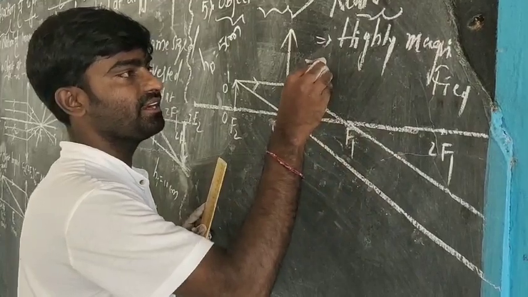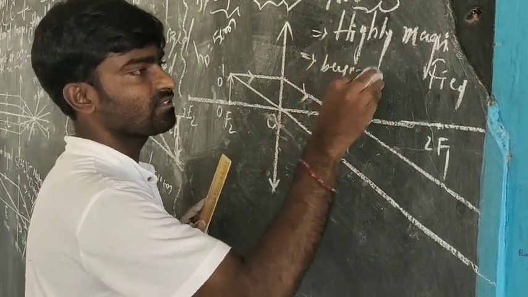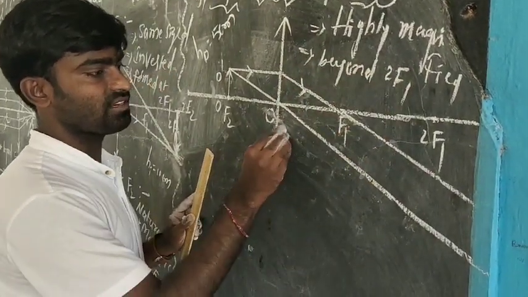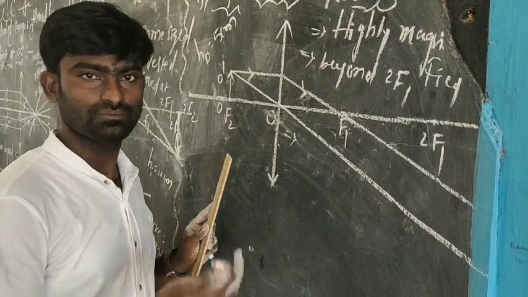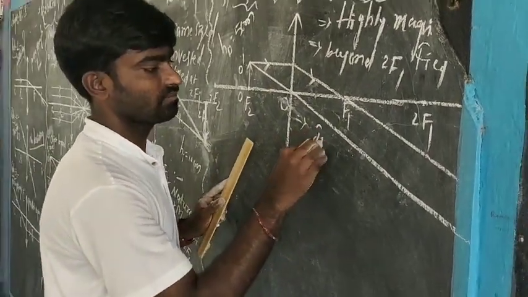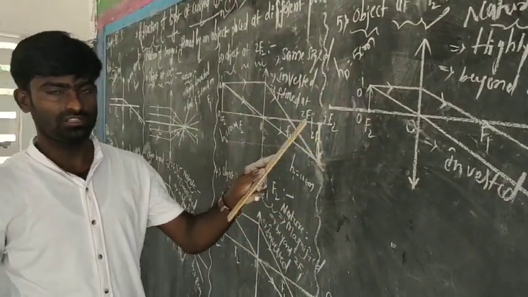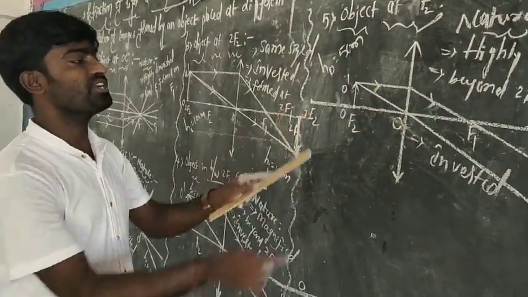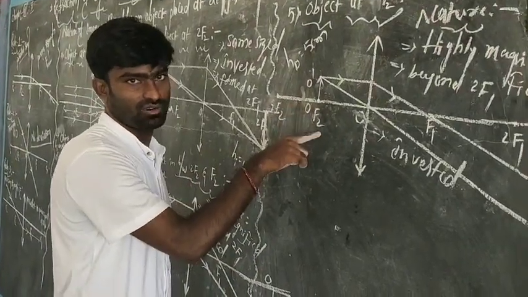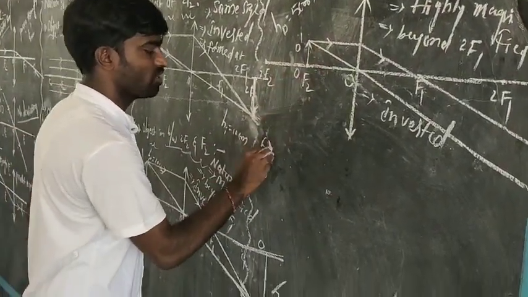And is found beyond the center of curvature, and of course it is vertically inverted. So this is the nature of the image of an object which is at a principal focus. And then the last case.